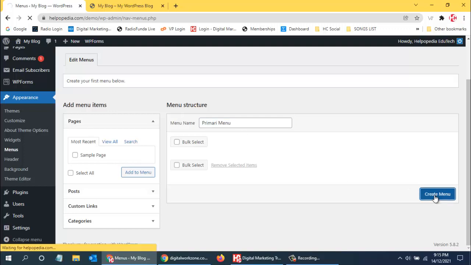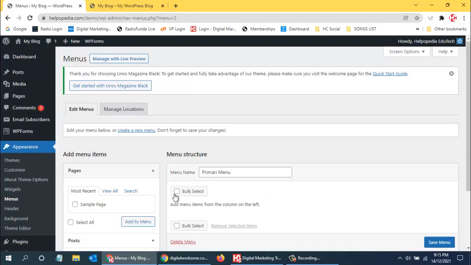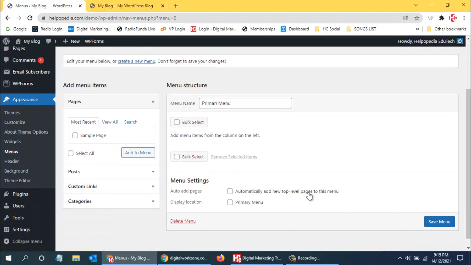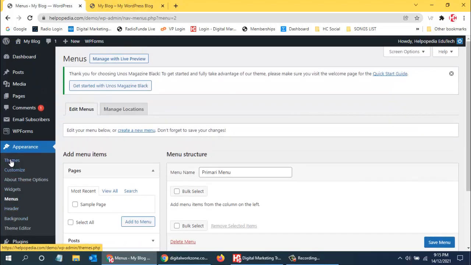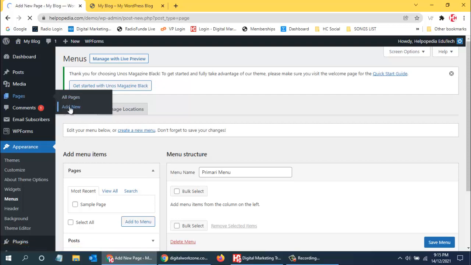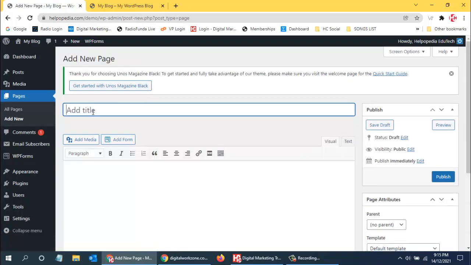And right now we don't have any pages, so we cannot add anything. First of all, we need to add pages. So first of all, what we can do is add certain pages, say, add a new page. So the first page that I will add is, say, the about us page, about us.